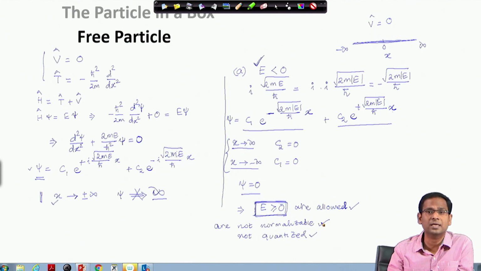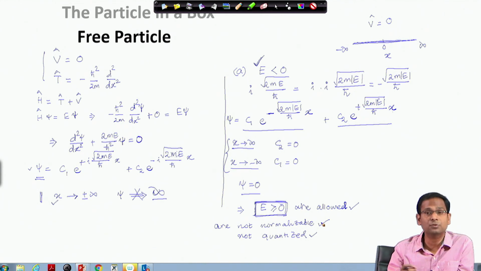When I say free particle, it is perhaps important to give you some idea about what physical system can represent a free particle. The answer to that question is the photoelectron experiment you have seen. When you shine irradiation on a system, you eject a photoelectron.